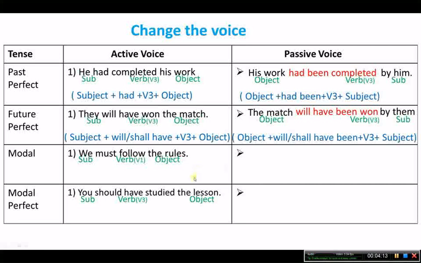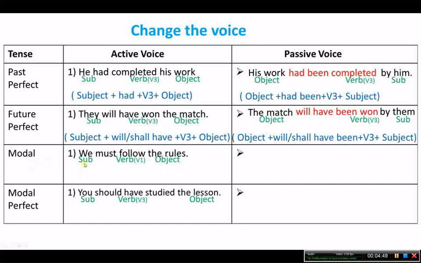So these are the perfect tenses: past perfect and future perfect. Here in active voice there is always V3, and in passive voice it is also always V3. In past perfect it is had, which will be changed into had been. In future perfect, will have will be will have been, and shall have will be shall have been. Now let us see the next, that is modal auxiliary verb.